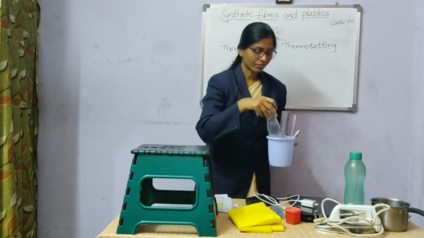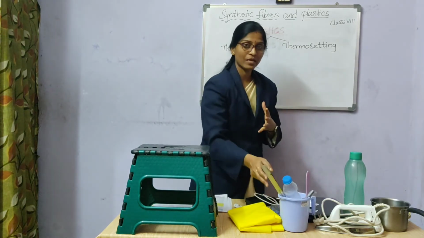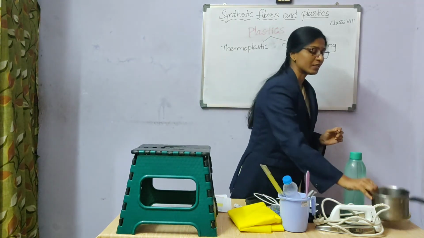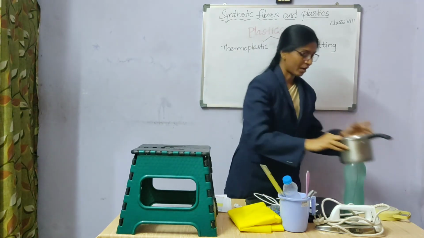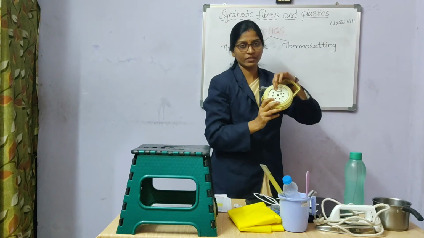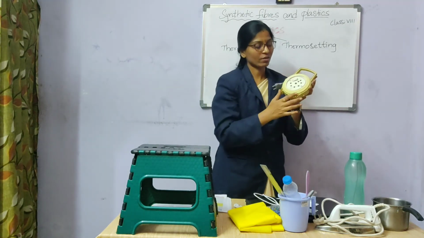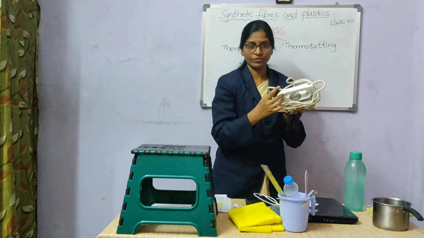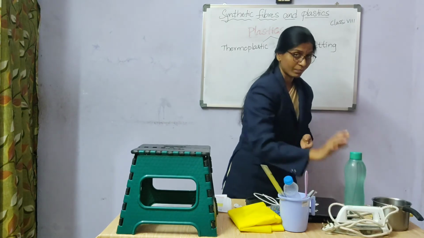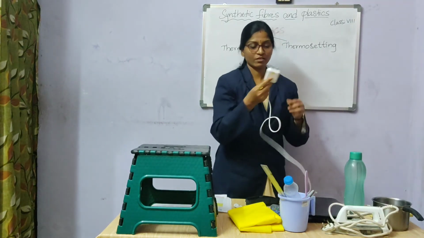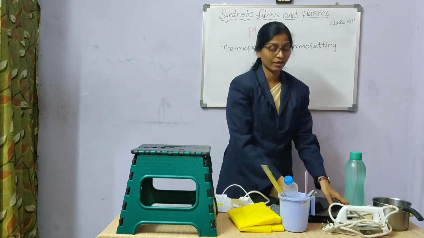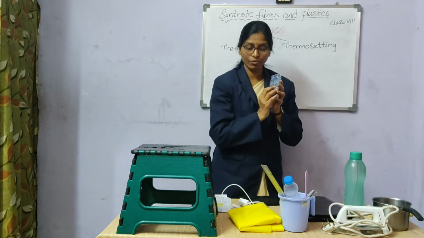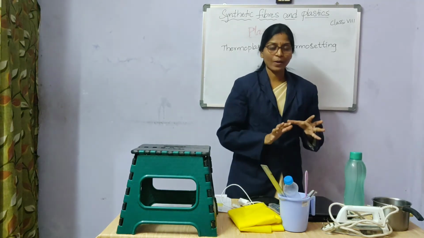So what is the difference between thermoplastic and thermosetting plastic? I'll show you some more examples. You can see the handle of the pan, and you can see the switch and the extension box, which is also made up of plastic, and the iron box, which is also made up of plastic, and you can see the charger and the wire, and the electronic items. This is the laptop, and you can also see the TV remote. So these are some of the plastic items.